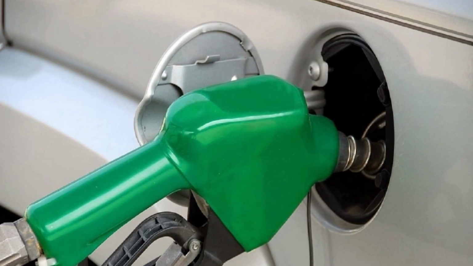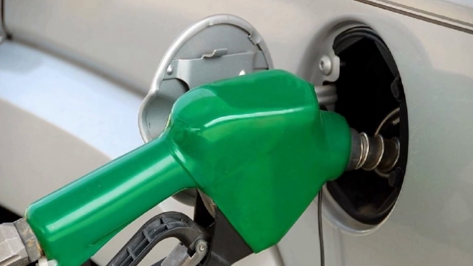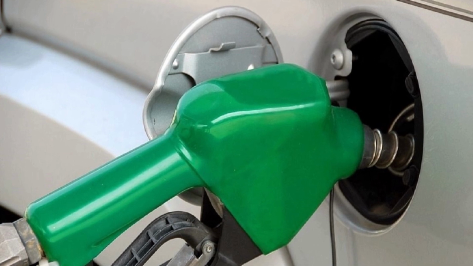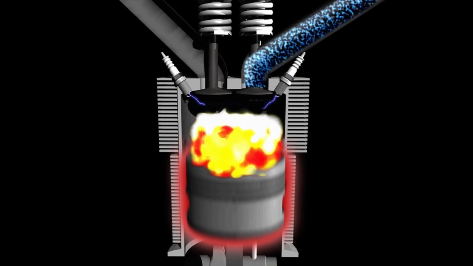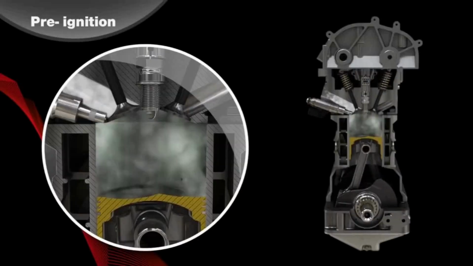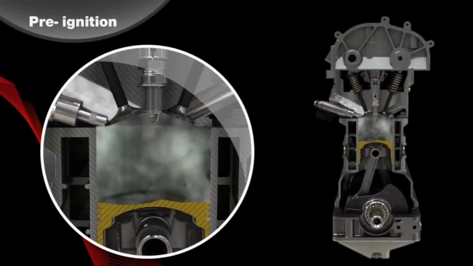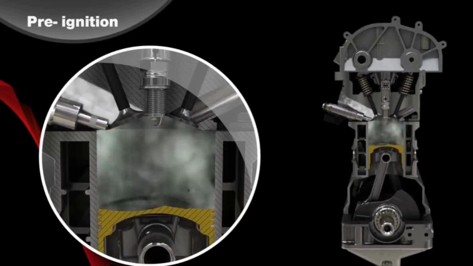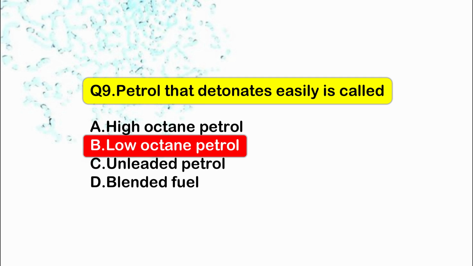As you know, the higher the octane number, the more compression the fuel can withstand before detonating. Therefore, high compressibility of the fuel matters mainly for gasoline engines. Use of gasoline with lower octane numbers may lead to the problem of engine knocking. So the correct answer is low octane petrol.